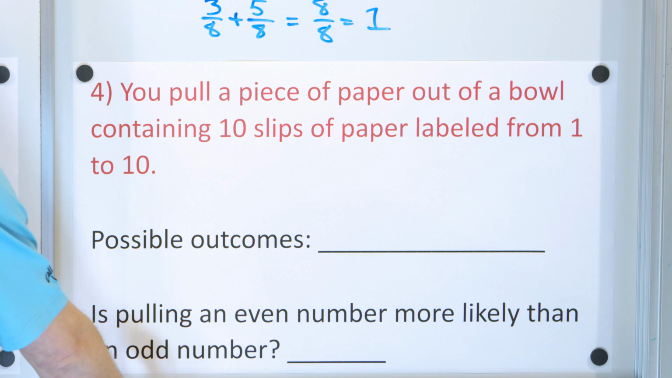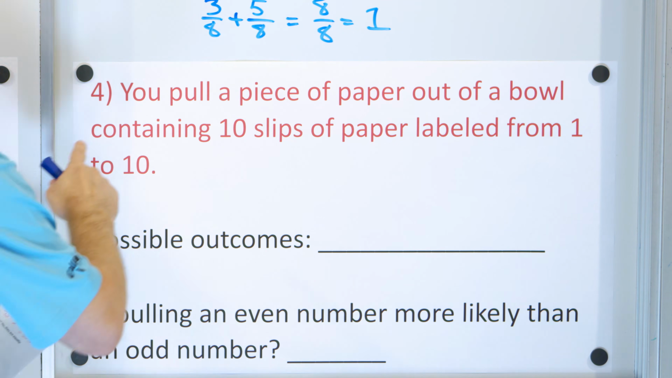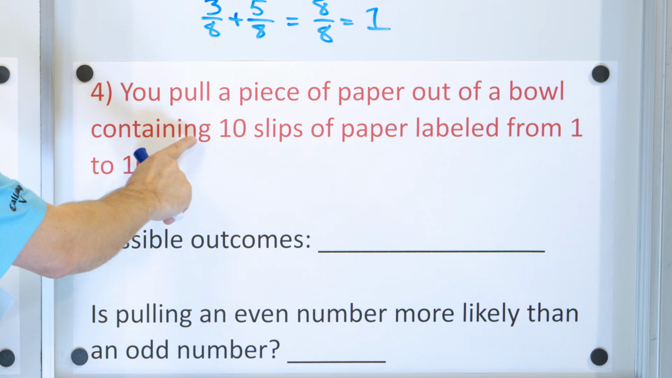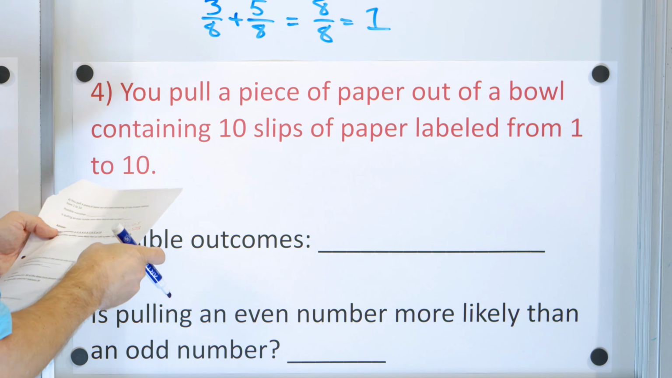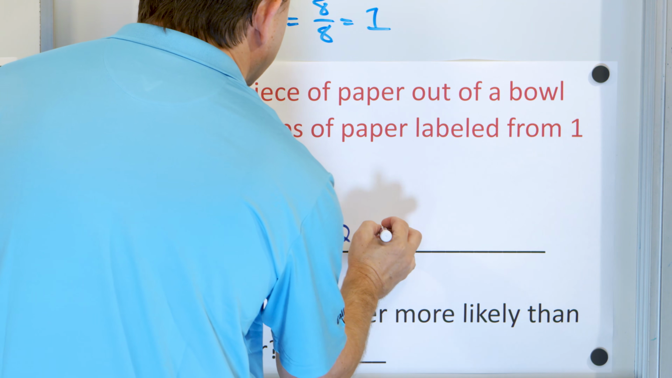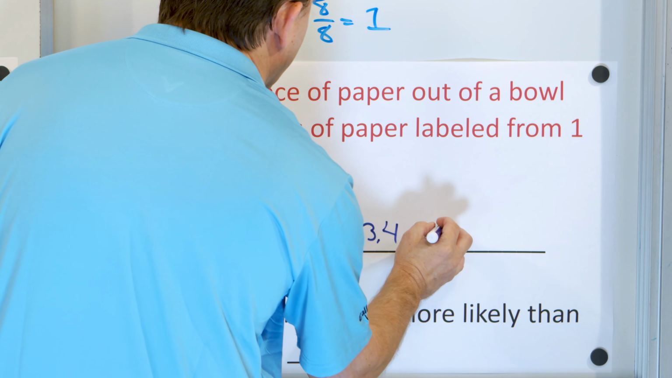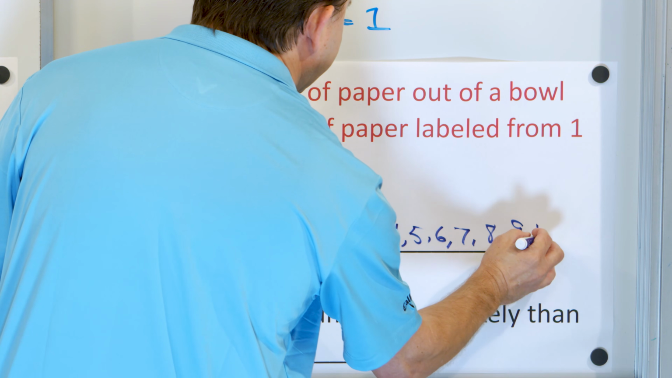All right, let's go over here to number 4. All right, you pull a piece of paper out of a bowl containing 10 slips of paper labeled from 1 to 10. So there are 10 slips of paper. Each one is labeled 1 to 10. What are the possible outcomes? Well, I can get a 1, or a 2, or a 3, or a 4, or a 5, or a 6, or a 7, or an 8, or a 9, or a 10.